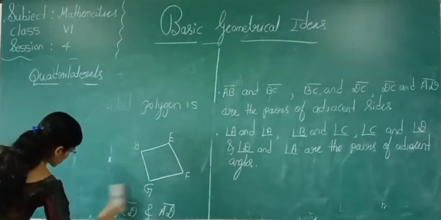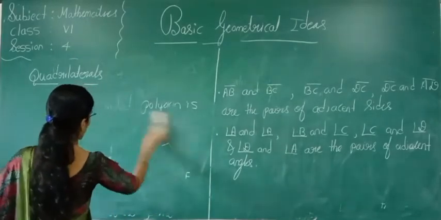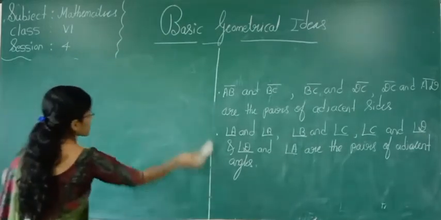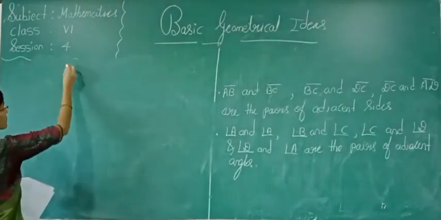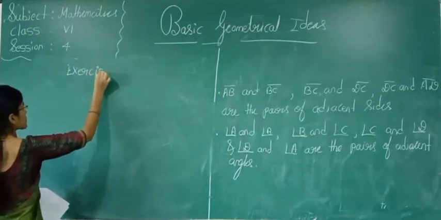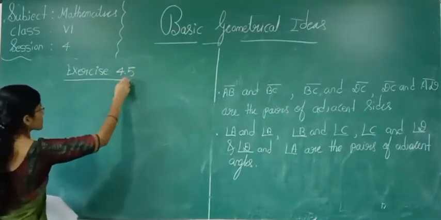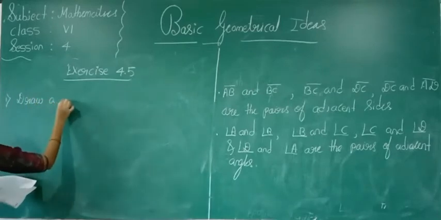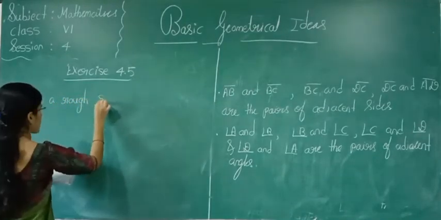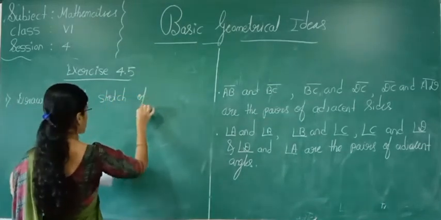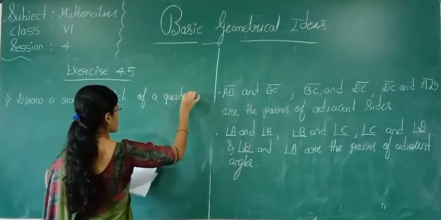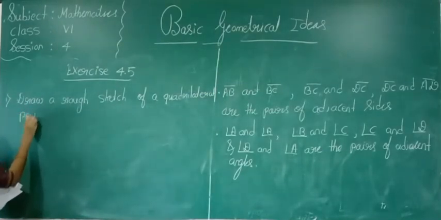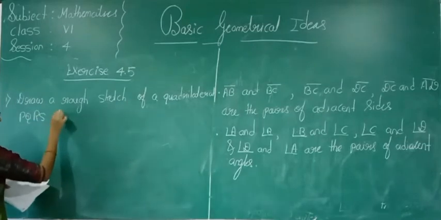Now we will see exercise 4.5. First one they have given: draw a rough sketch of a quadrilateral PQRS. Draw its diagonals.